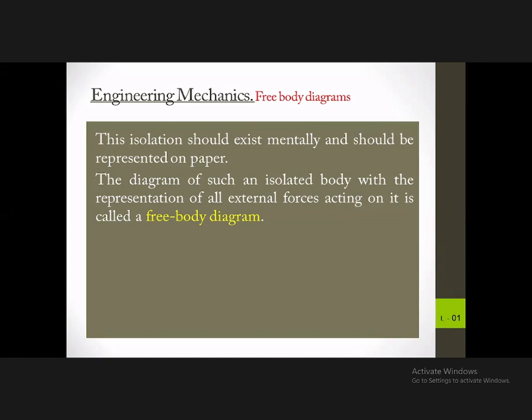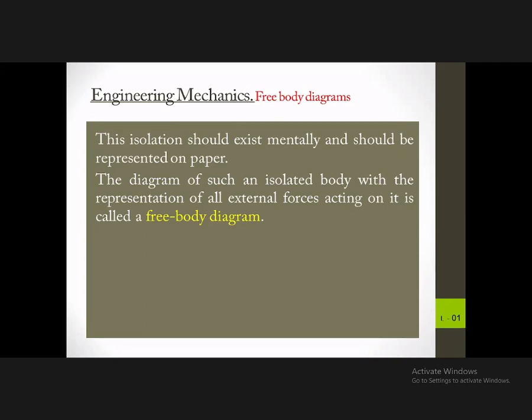So that we can further analyze it. The diagram of such an isolated body with the representation of external forces acting on it is called a free body diagram.